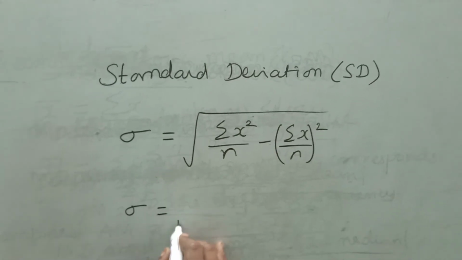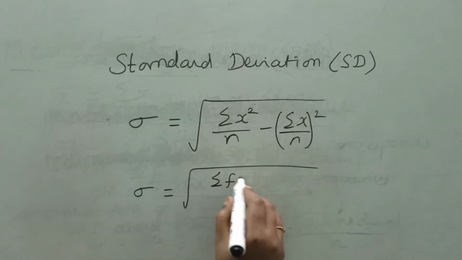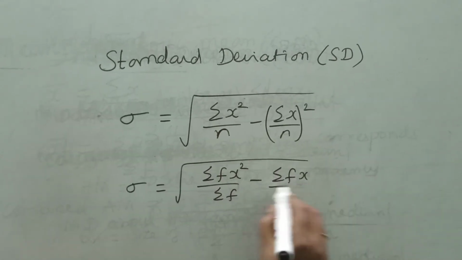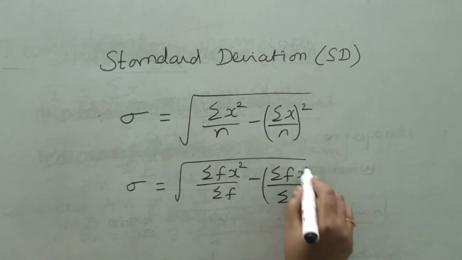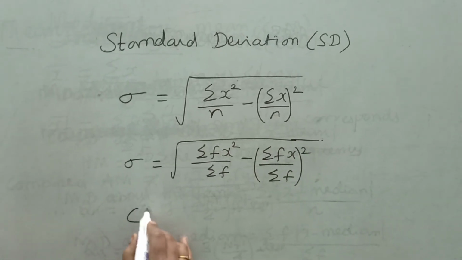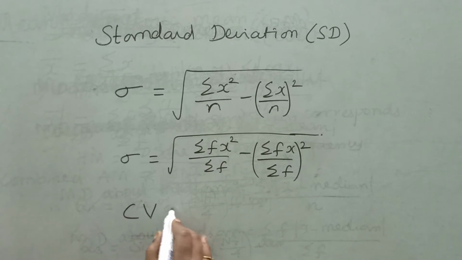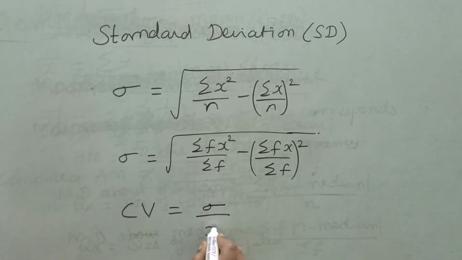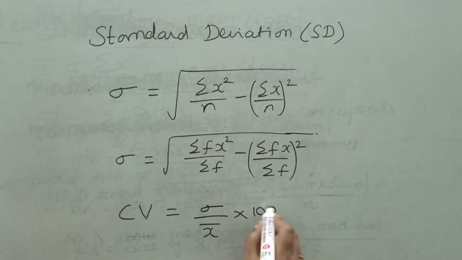For discrete and continuous, sigma fx square divided by sigma f minus (sigma fx by sigma f) the whole square. Next, another formula for measure of dispersion is coefficient of variation, sigma by x bar into 100.